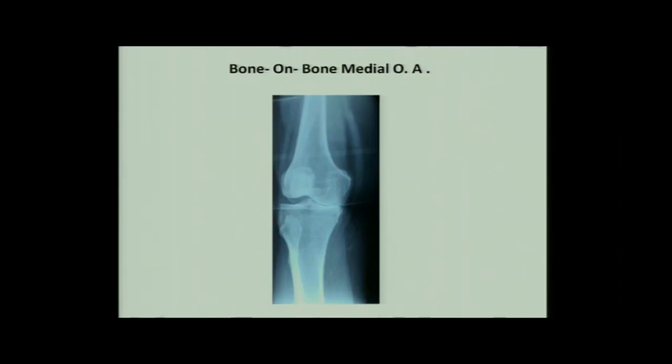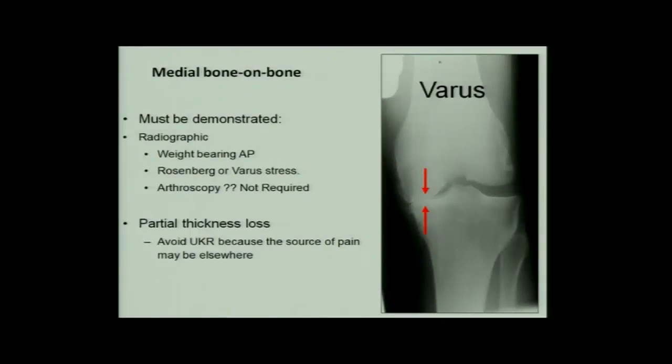Do a standing X-ray and it should be bone on bone as seen on this. If we don't see this bone on bone on standing X-ray, at least we should see this on varus stress X-ray. If we don't see that even on varus stress X-ray, we should not be doing partial knee. If the cartilage on the medial side is intact, we should not be doing partial knee because the source of pain may be something different. Even arthroscopy etc. is no good to decide this. It's the X-ray which has to tell us whether we are dealing with this type of arthritis or not.